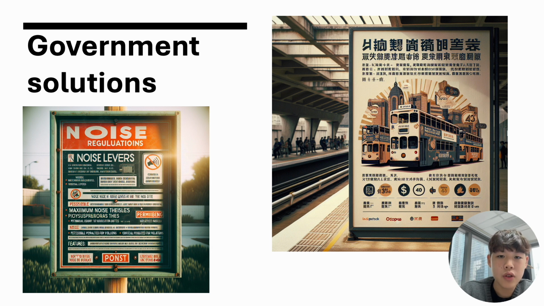For the MTR, the first solution is subsidies. The government can subsidize operations or reduce ticket prices, making public transportation more affordable. This encourages more people to use the MTR, moving consumption closer to the socially optimal level. The second possible solution is public investment, where the government funds MTR expansions or service improvements. This makes public transportation more accessible and attractive, benefiting both users and society as a whole.